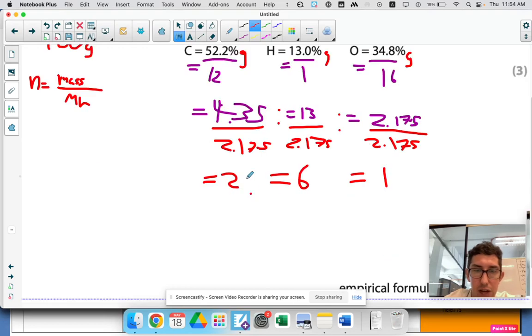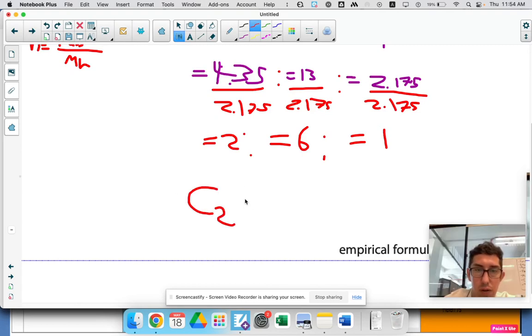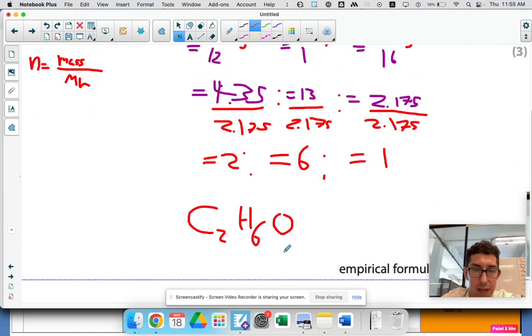Okay, so there's our ratio, 2 to 6 to 1. So what's the empirical formula? Well, the empirical formula is C2H6O1. We don't need to write the 1. Just write C2H6O. So we can see this is the empirical formula of ethanol or butanol or hexanol.